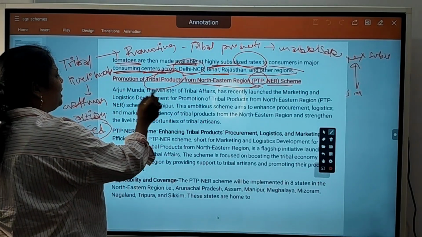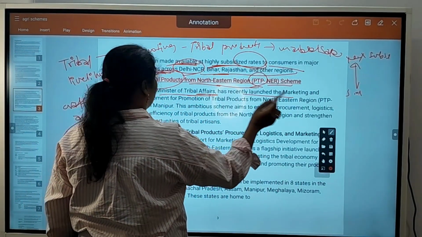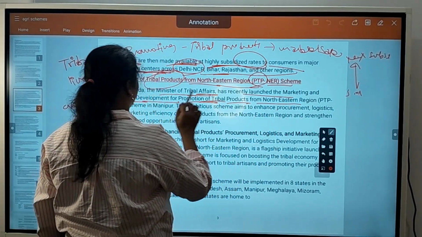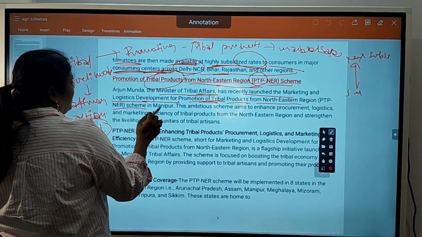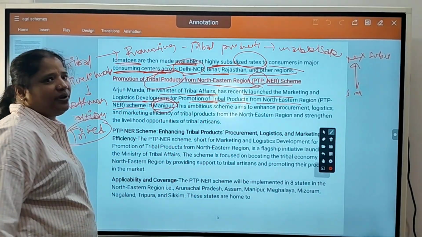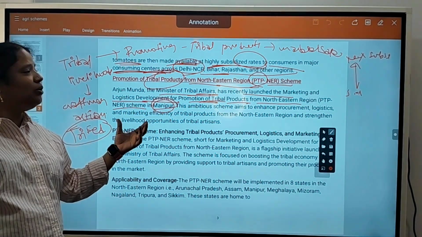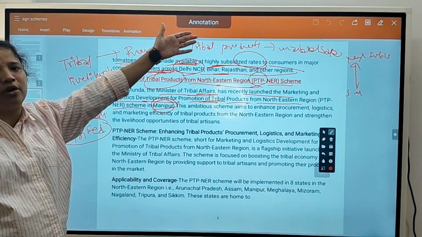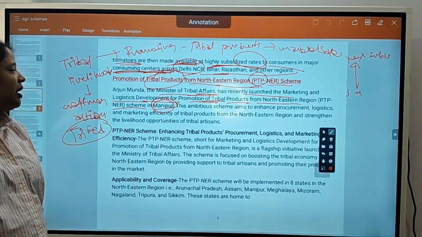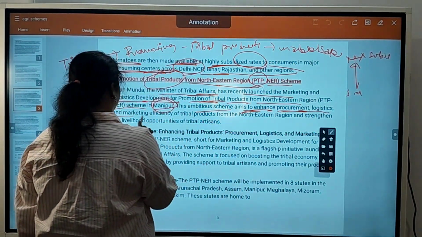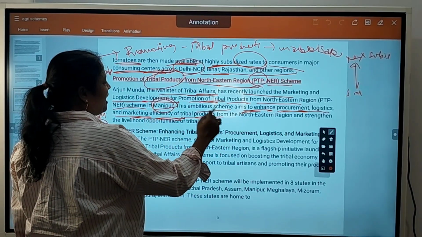Arjun Munda, Minister of Tribal Affairs, recently launched the Marketing Logistics Development for Promotion of Tribal Products from Northeast Region scheme in Manipur. This has been introduced in the state of Manipur. The aim is to promote tribal products so that they will get some income or livelihood. The ambitious scheme aims to enhance procurement, logistics, and marketing efficiency of tribal products.